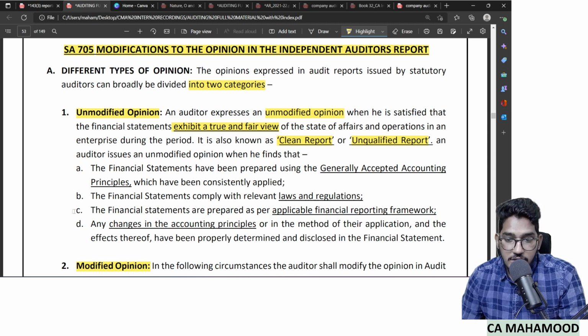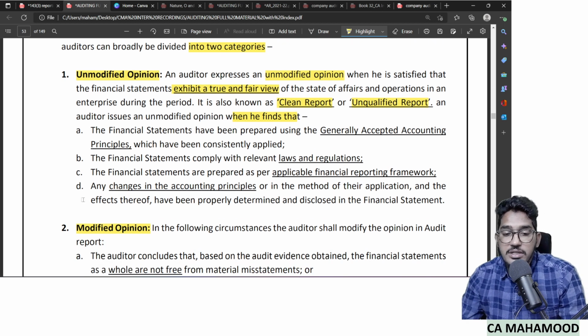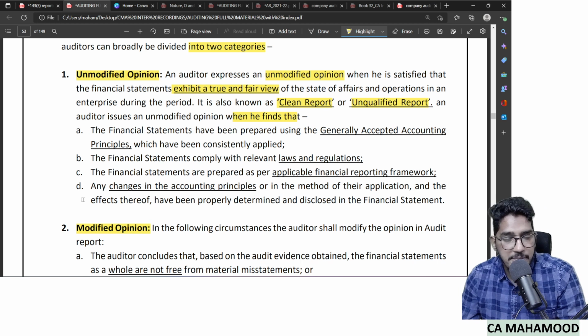An auditor issues an unmodified opinion in certain circumstances. The financial statements have been prepared using generally accepted accounting principles, like GAAP has been followed, like the concept of conservatism, prudence, materiality, substance over form.